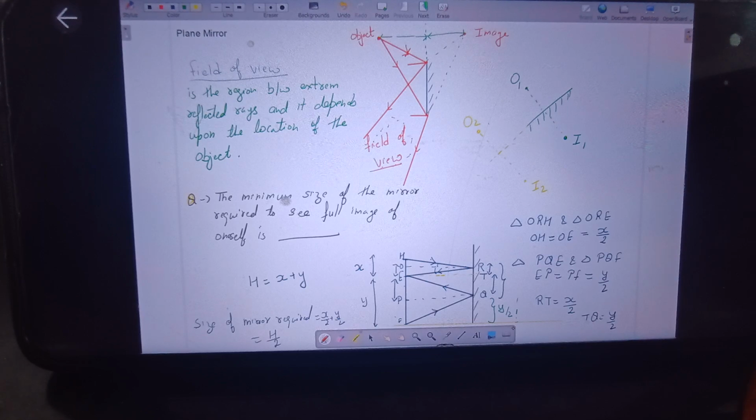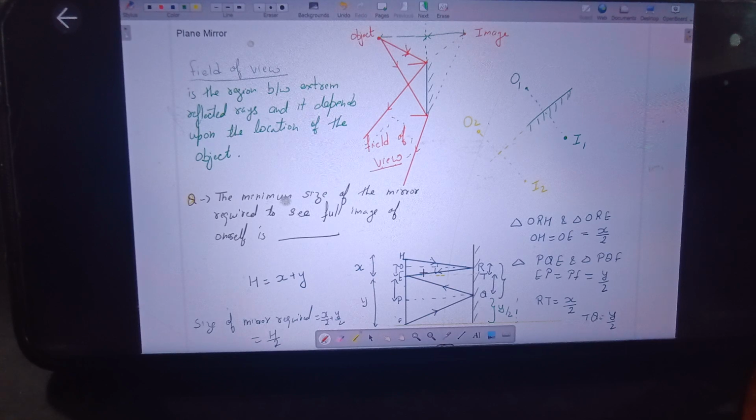Can you again explain how it becomes half? Which part becomes half? After you said that RT is equal to x by 2, TQ is equal to y by 2. Then the size of the mirror needed: even if I remove the upper part above R, you'll still be able to see your head. And if I remove the lower part below Q, we'll still be able to see the feet. So the useful length of the mirror is actually from R to Q.